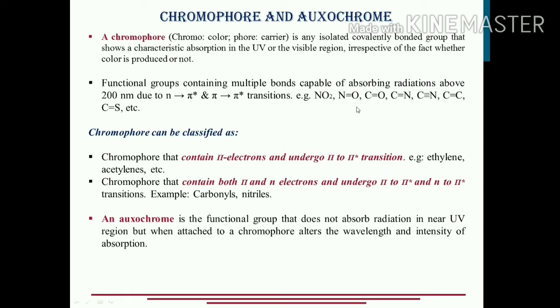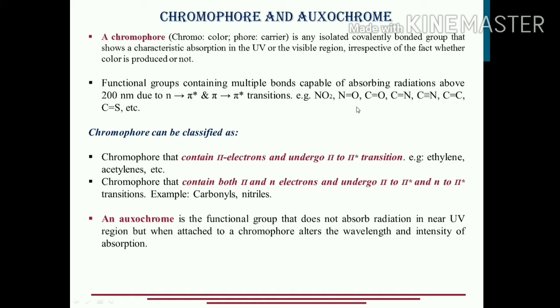Okay, so the functional groups that contain the multiple bonds and are capable of absorbing the radiations in the UV or the visible region is basically due to the pi to pi star or the n to pi star transitions of electrons which are taking place.